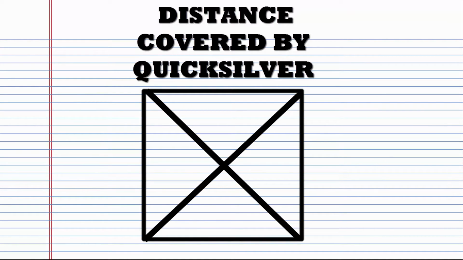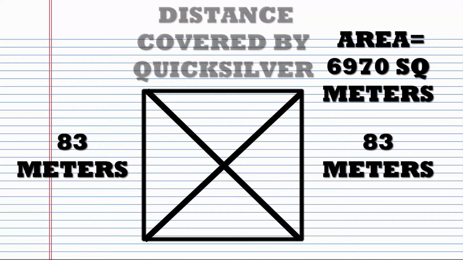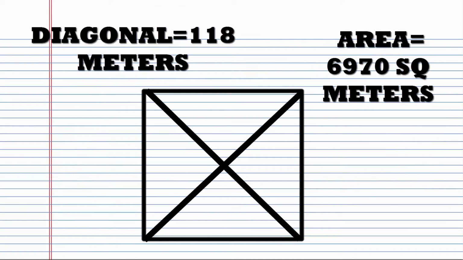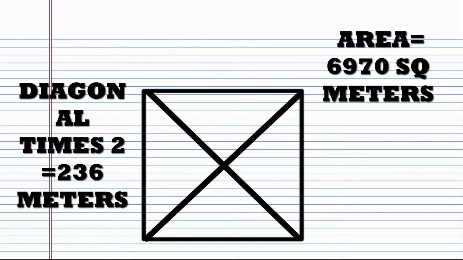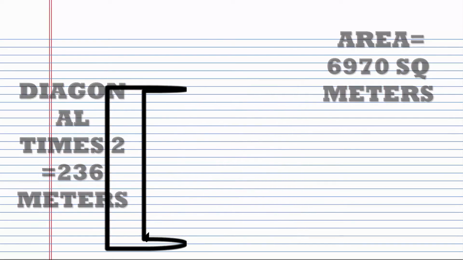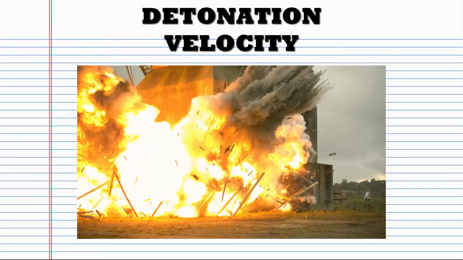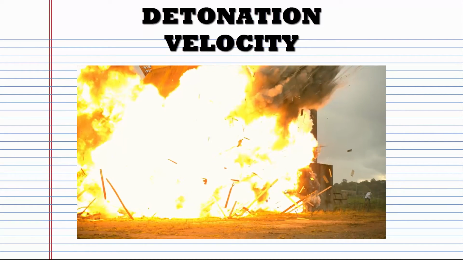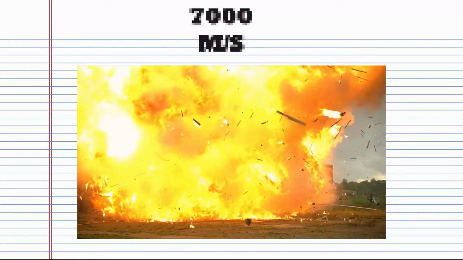Speed math! If a theoretical area is 6,970 square meters, then each side will have a length of 83 meters, and using the Pythagorean theorem, we get the diagonal has a length of 118 meters, and the distance traveled by Quicksilver is equal to diagonal times 2, which is equal to 236 meters. Lastly, we have to find the detonation velocity. To be honest, I have no idea how to calculate it, but for convenience, we can take an average detonation velocity, which is equal to 7,000 meters per second.